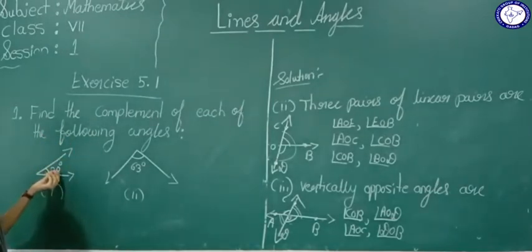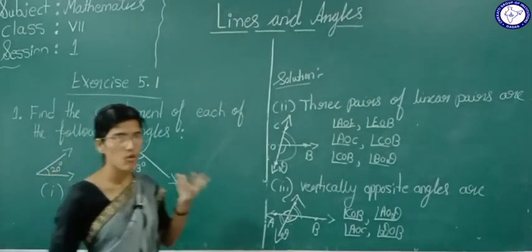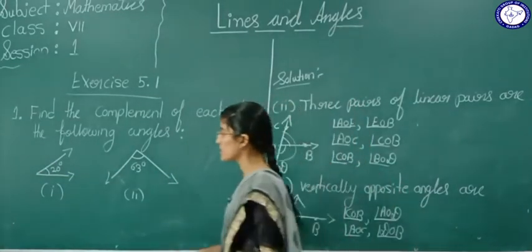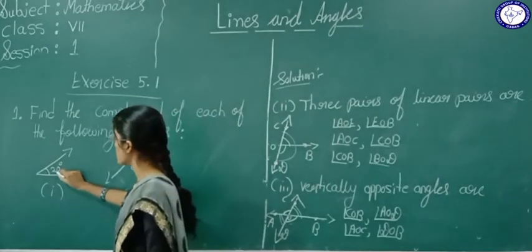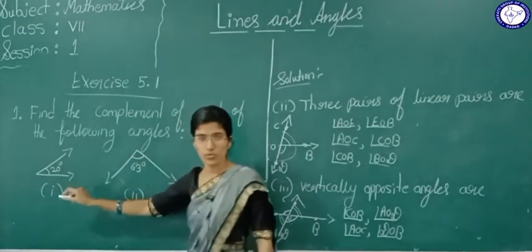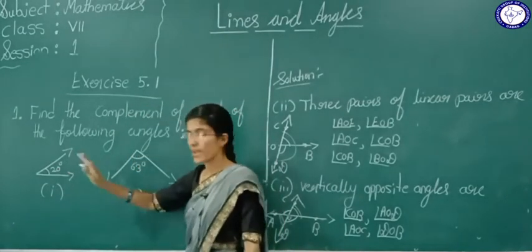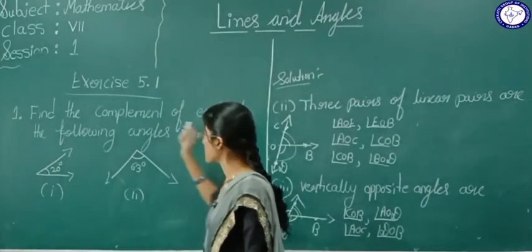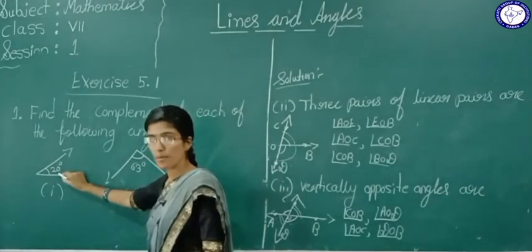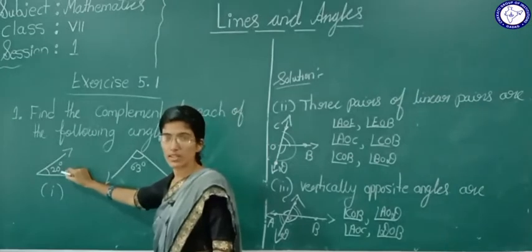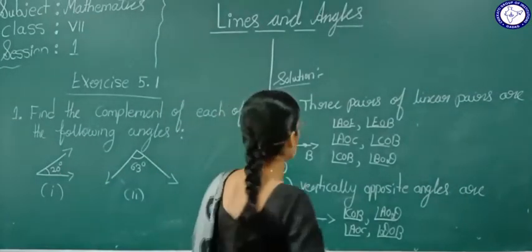So find the complement of each of the following angles. Now we have to find the complement of the first, 20 degrees. 2 angles are called complementary when the sum of the angles is 90 degrees. Now here 20 degrees is there. So what is the complement of this 20 degrees? 90 minus 20 we have to do. What is 90 minus 20? It will be 70 degrees.